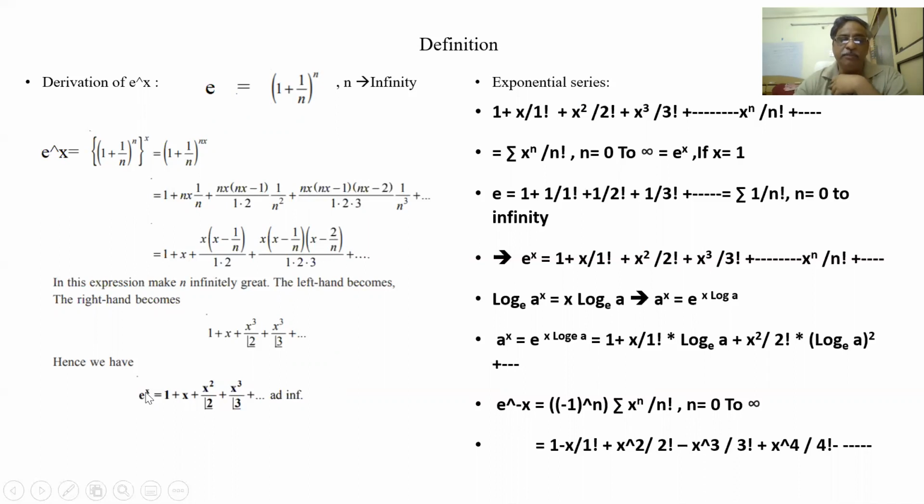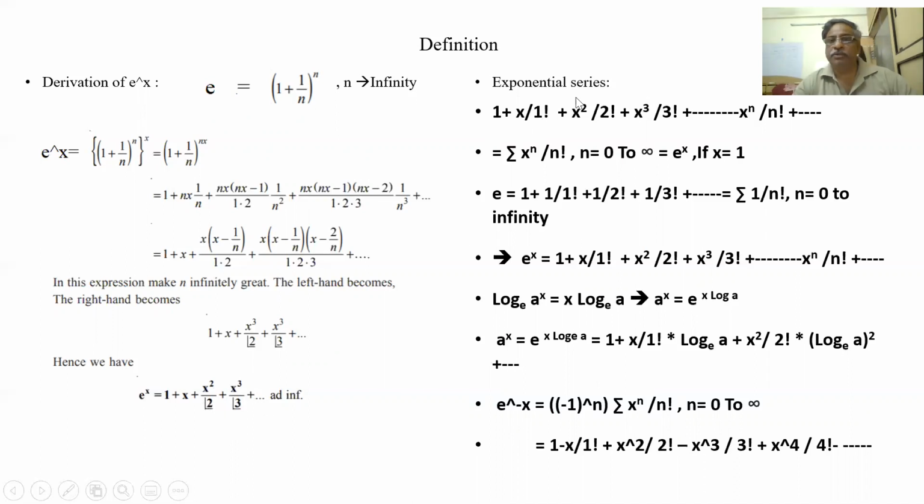If I put 1, I am getting the e value. e to the power of 1 is 1 plus 1 plus 1 by 2 factorial. In fact, it is like this: 1 by 0 factorial plus 1 by 1 factorial plus 1 square by 2 factorial plus 1 cubed by 3 factorial, like that. So 0 factorial onwards we should count. This is 0 factorial, this is 1 factorial. x by 1 factorial, x square by 2, x cubed by 3. So e to the power of x is this.